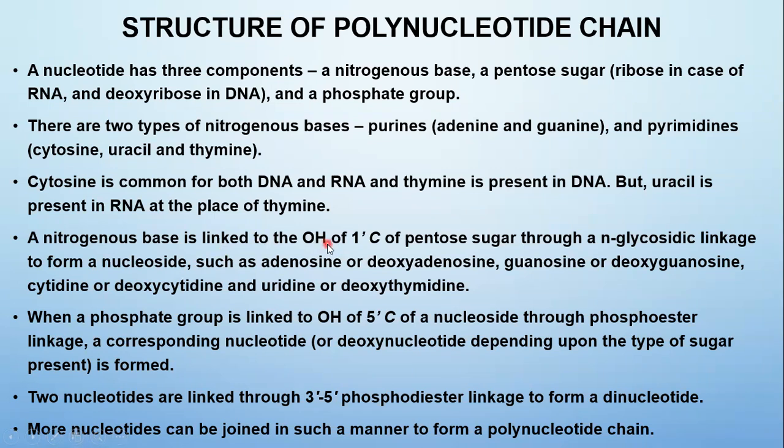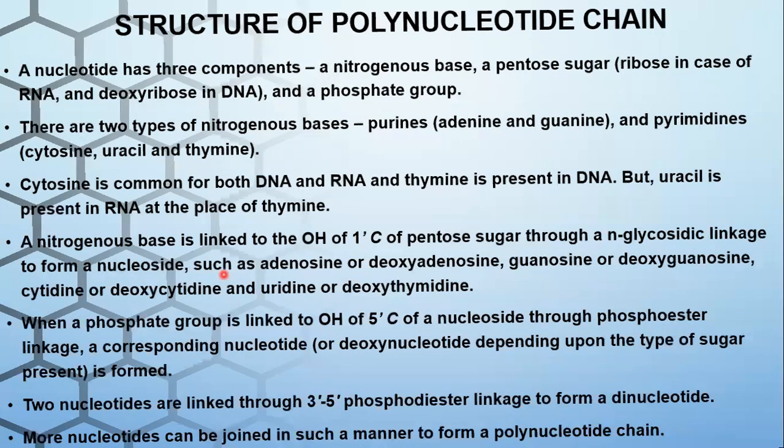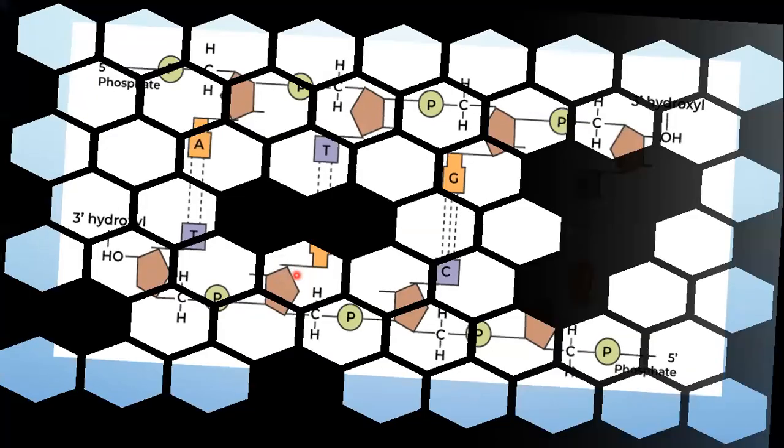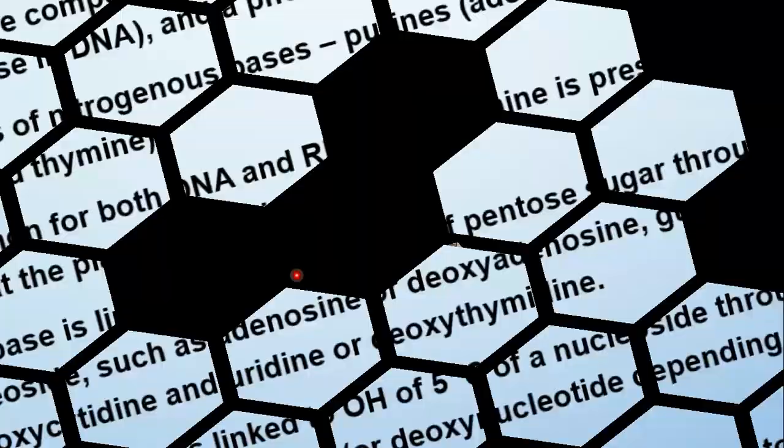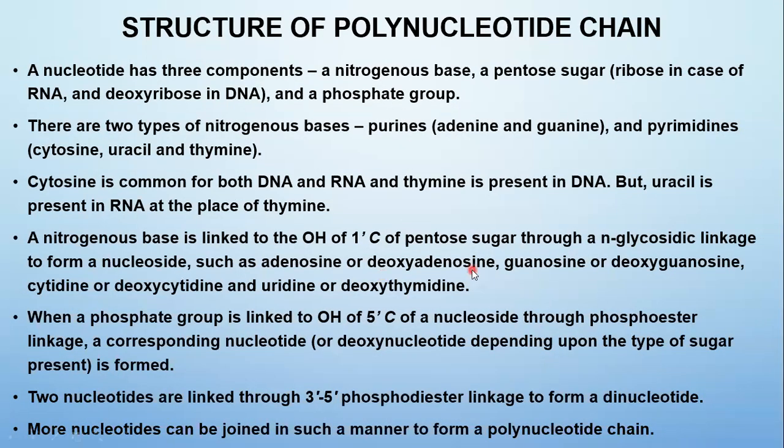So the base is linked to what position? The first carbon of the pentose sugar through this linkage called N-glycosidic linkage. So this base and pentose sugar alone, these two form the nucleoside. A base and a sugar, pentose sugar, form a nucleoside. So it may be adenosine or deoxyadenosine, guanosine or deoxyguanosine, cytidine or deoxycytidine, and uridine or deoxythymidine.